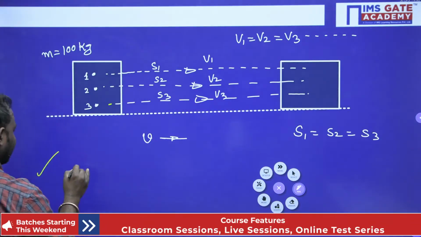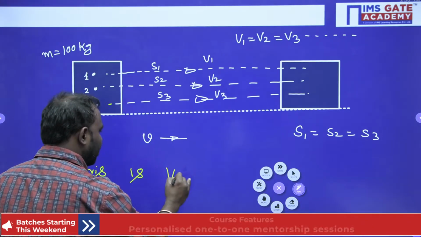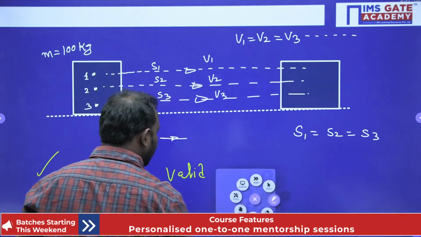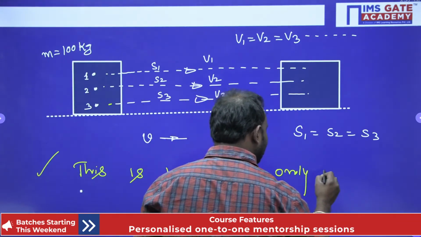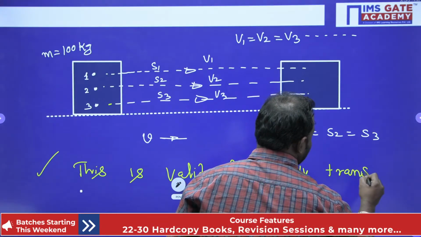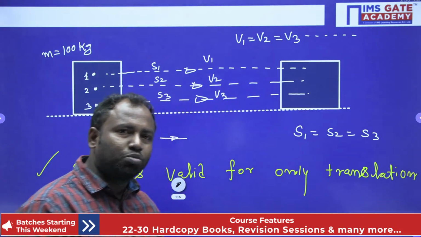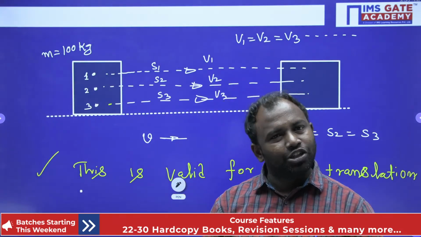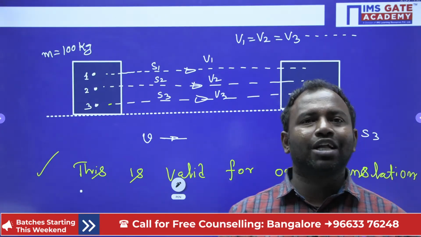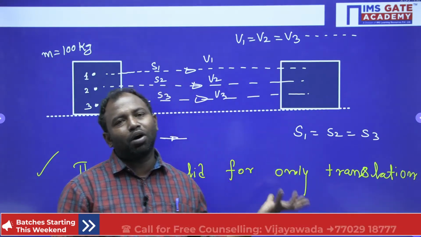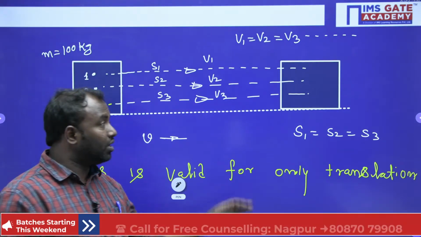This is valid for only translation, isn't it, guys? So the body is assumed to be a particle when it is in translation motion. In translation motion only, S1, S2 and also V1, V2 of all particles of the body are equal. That is why it is not considered as separate kinetic particles.